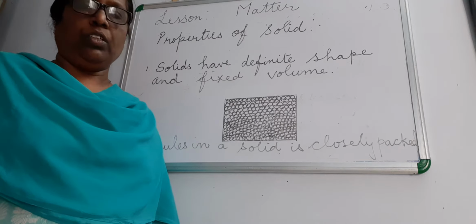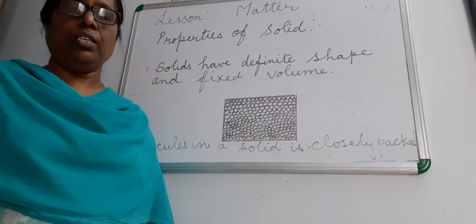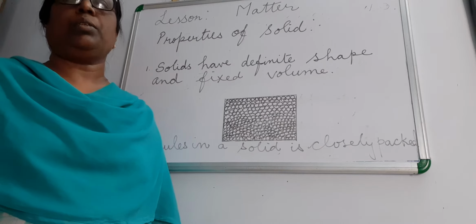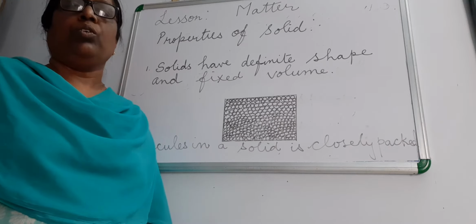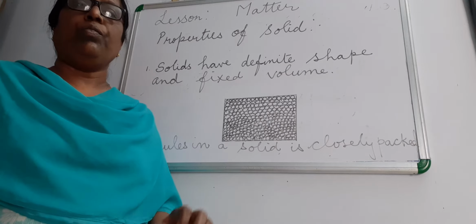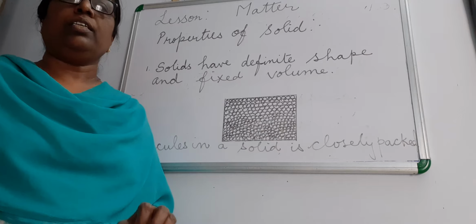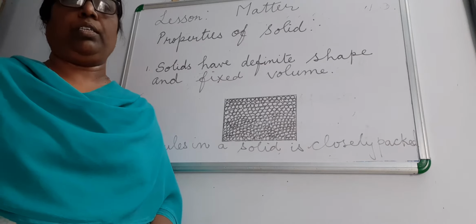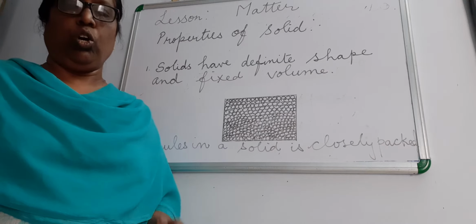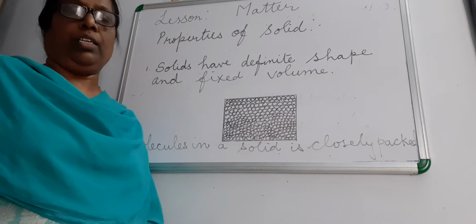John Dalton. Who is he? John Dalton was the first chemist who used the term atom for the tiniest particles of elements. What are elements? I explained. The pure substances are called elements, and every element is made up of atoms, that is the tiniest particle of element. Atom is a term coined by John Dalton, and he was the one who put forward the atomic theory.